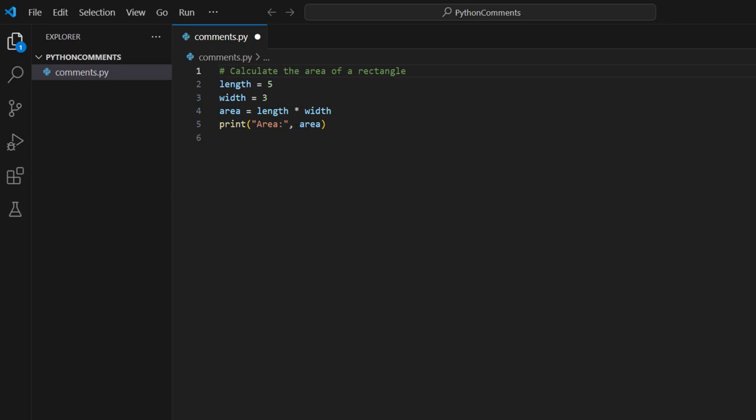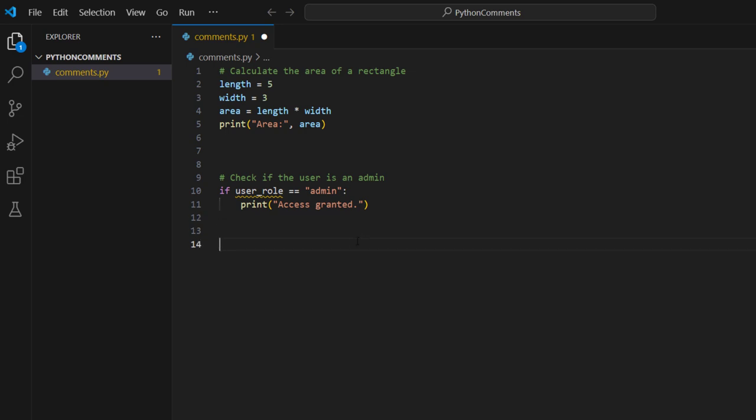The next rule is to use comments to explain why. For example, in this piece of code, we have written in the comments: check if the user is an admin. This reminds you, when you are writing code for any user management system, that you need to consider this condition, that the user role must be an admin in this scenario, right? It explains why you made a certain choice in your code.